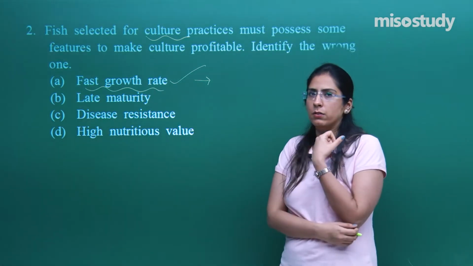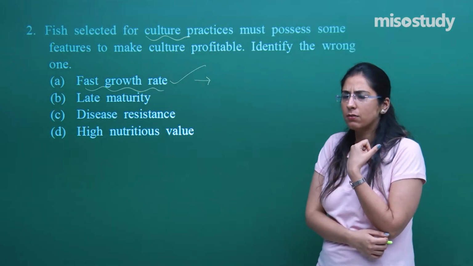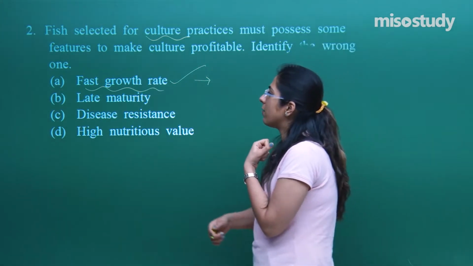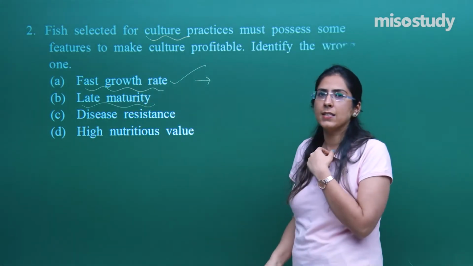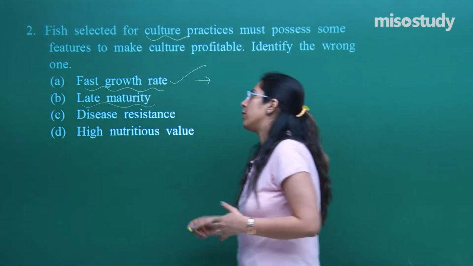Late maturity. Is that a reason? No, not at all. Because if they mature later in their life, there are chances that the reproduction rate will be low.